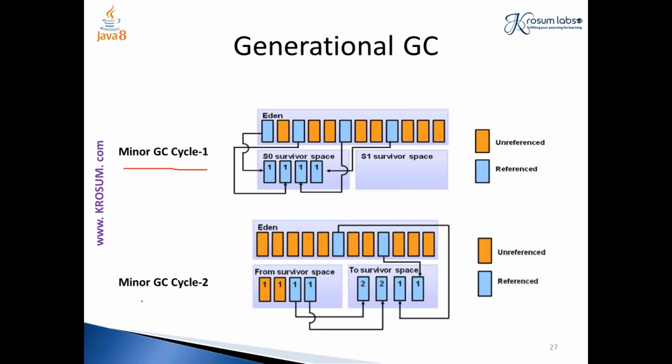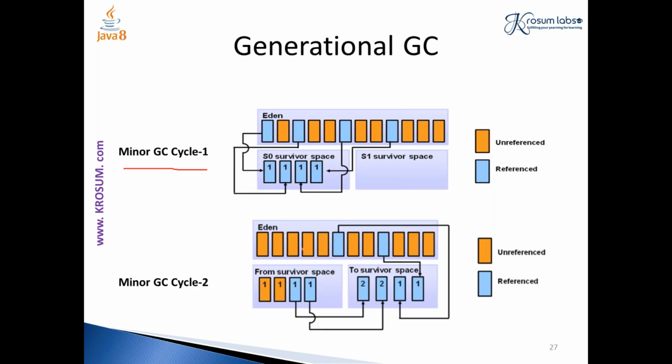Then when minor GC cycle 2 is triggered, and this minor GC cycle is triggered automatically when your Eden space is full. At the end of cycle 1, my Eden space was empty, but as I continue programming and creating new objects, my Eden space fills up again, and cycle 2 is triggered.